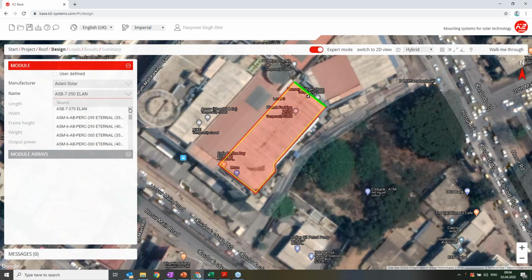And for example, in this module field, if you don't find your manufacturer, then instead of clicking on the manufacturer, you can say user defined. And then, most important, you have to define the length, width, frame height, power, and weight.